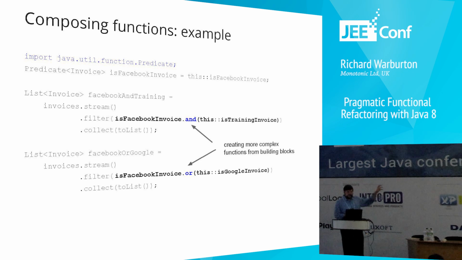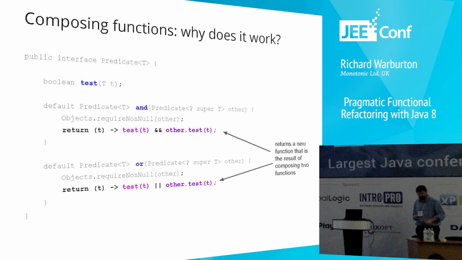So the first one is taking the predicate that says it's a Facebook invoice and then composing it with another predicate that says it's a training invoice. So we've put those two predicates together by saying and this. And the second example is something where we've said, is it a Facebook invoice or a Google invoice? So those are examples of how you can compose functions. But don't worry, there's no craziness or magic. The implementation for these approaches to composing functions is very simple.